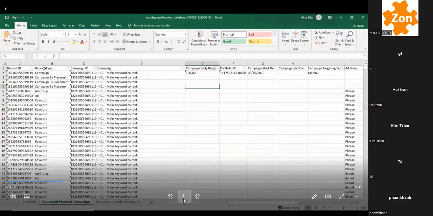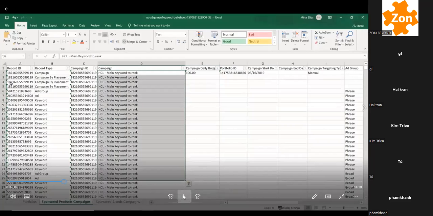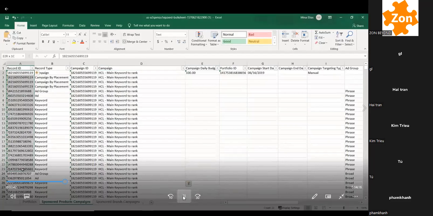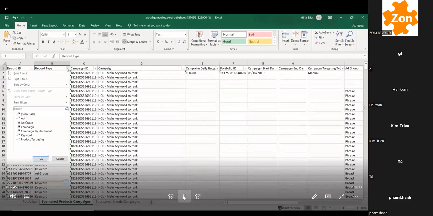And then it's for each campaign and for each record type. So you might have different record IDs, and you'll notice here this is all one campaign, but it has some different record IDs. So this is something you don't have to worry about. Now record type. The record types that you have are ad group, campaign by placement, keyword, and product targeting.